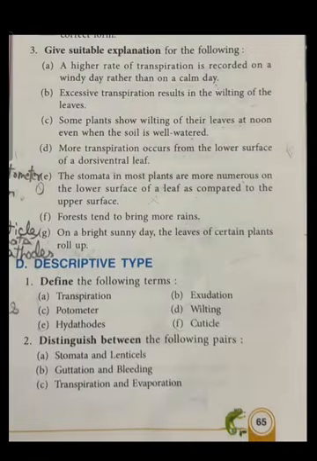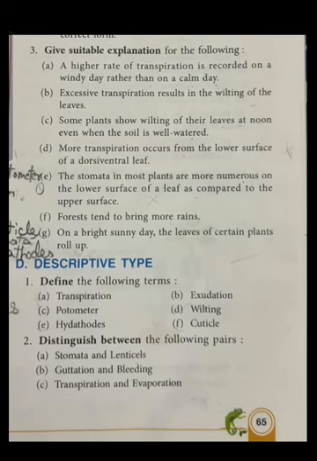Now, third question. Give the suitable explanation for the following. I am only giving the keywords for it. A. A higher rate of temperature is recorded on a windy day rather than on a calm day. This is because wind velocity makes the water molecules escape faster from the surface of the leaf. Wind helps the water molecules to be removed at a faster rate from the surface of the leaf.